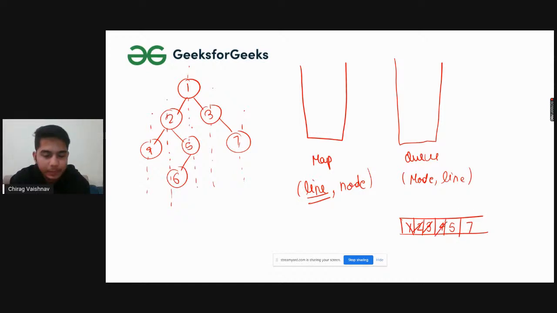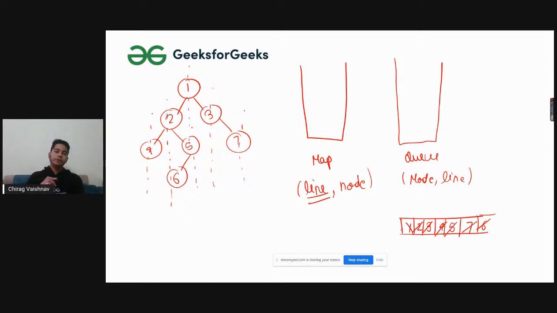After that, we check 4. We pop it out and check: left of 4 exists? No. Right of 4 exists? No. Then we move further to 5. Left of 5 exists, yes, 6. Does right of 5 exist? No. In the case of 7 also, left and right do not exist, and in the case of 6 also, left and right do not exist. So in this way we will be able to traverse the whole tree.